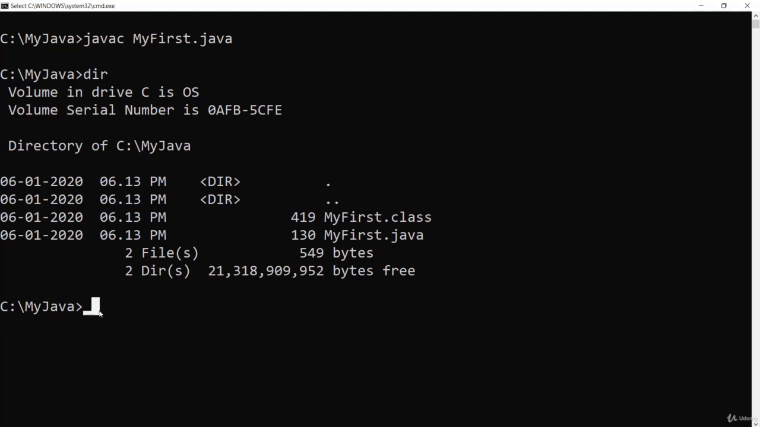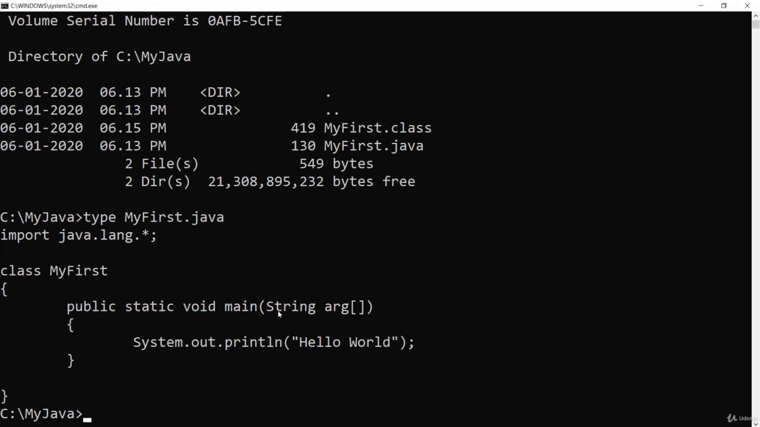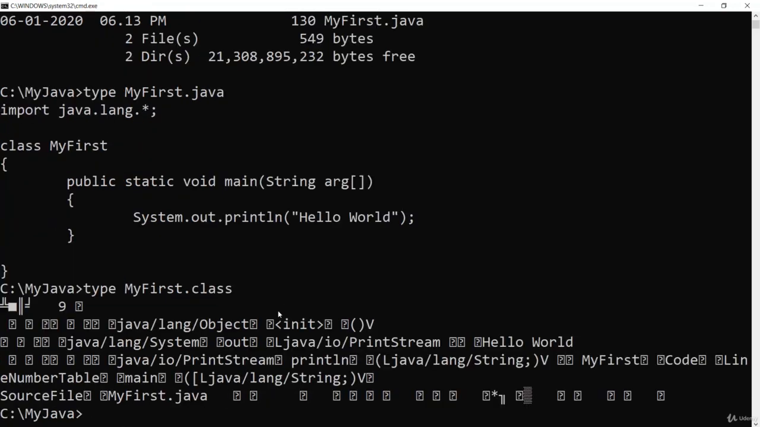So here I will try to show you what these files contain. Type myfirst.java. See, this is showing the program which I have written just now. Now in the same way I will say type myfirst.class. So it is showing something which is not readable. Yeah, this is bytecode, this is the compiled code. This code is generated by the compiler. So when I run, this code will execute. This is not human readable. This file is human readable, right? Which I have written just now in Notepad, and this is generated by the compiler after compilation. So this is not human readable.